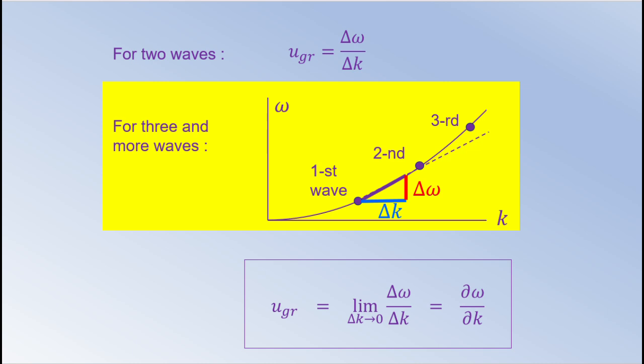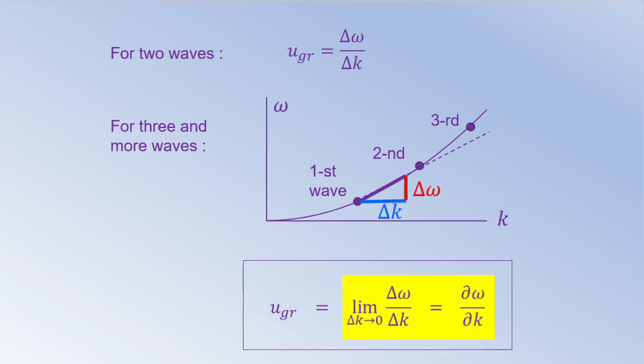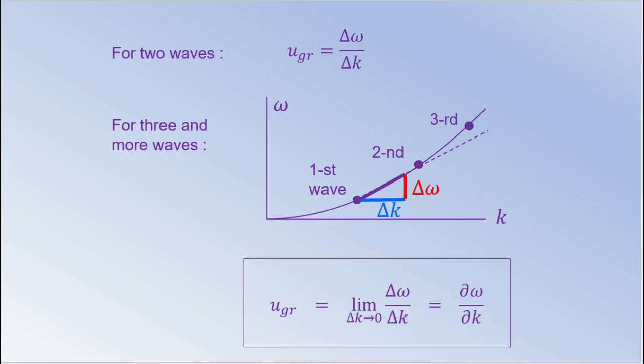In order to obtain the same straight line and the same ratio of delta omega to delta k for the same starting point on the curve chosen by us in different measurements, we must direct delta k to 0 to ensure reproducibility of the results. Thus, the group velocity of a packet is defined as the limit of the ratio of delta omega to delta k under the condition that delta k tends to 0. By definition, such limit is called the derivative of omega with respect to k. This formula is widely known in physics.